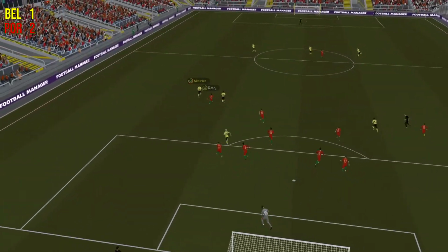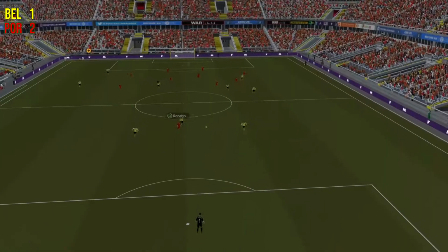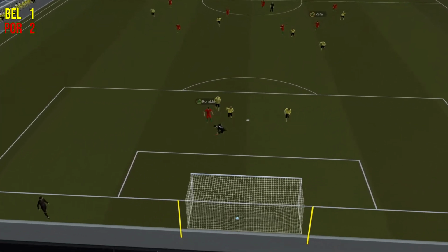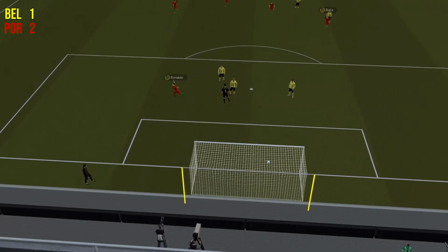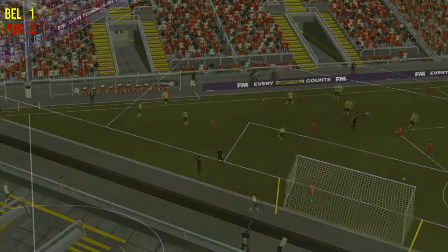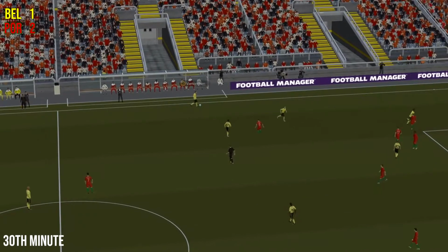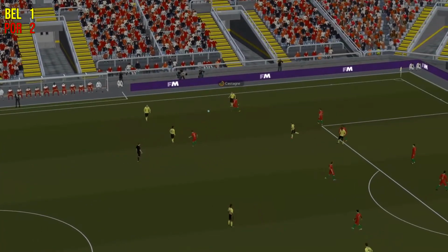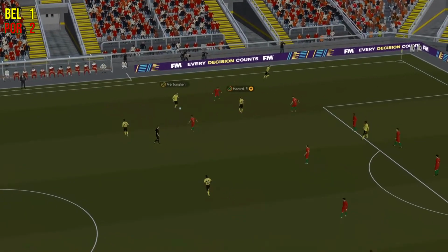That was a swift counter-attack by Portugal. They got the ball from the throw-in, and then Rafa straight up to Ronaldo, and Ronaldo easily slots past Thibaut Courtois. Lukaku to Vertonghen. Belgium will want to get back to level again here. They led early on, but now they are trailing 2-1.